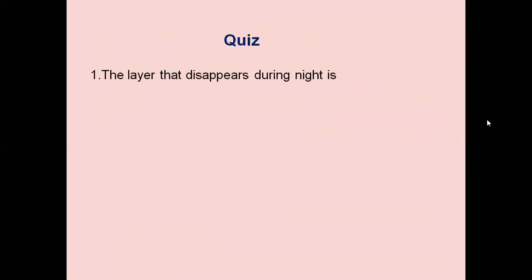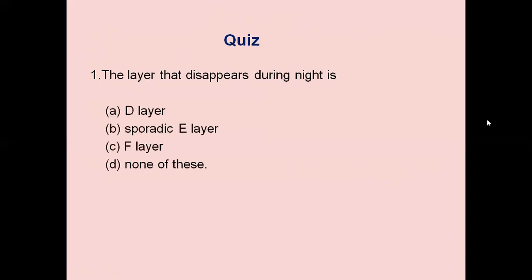Now let us answer some quiz questions. The layer that disappears during night time is... Options are given. The correct choice is D layer. The D layer disappears during night time, so it is not an important layer for ionospheric communication.